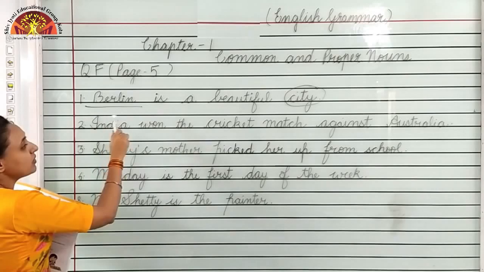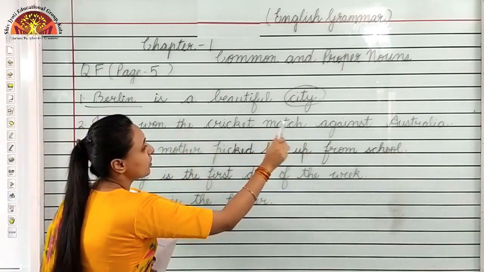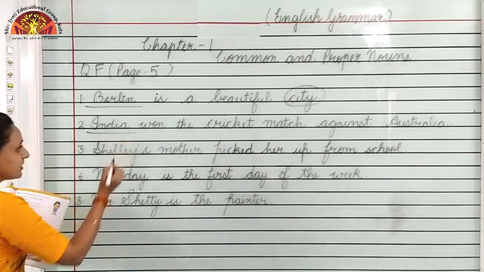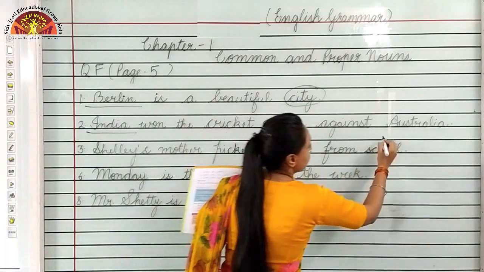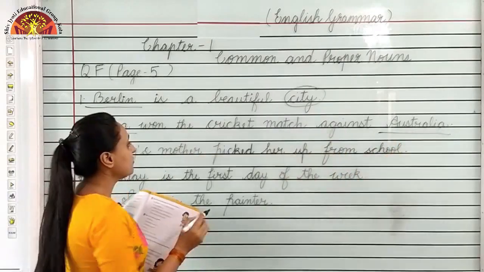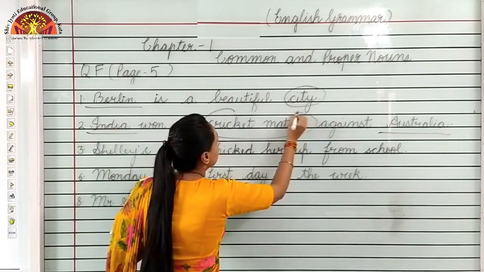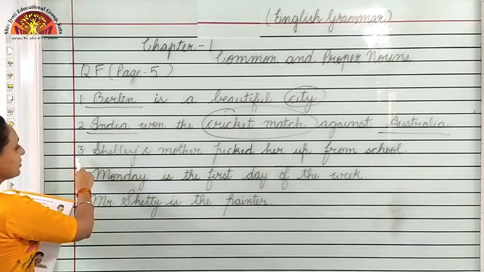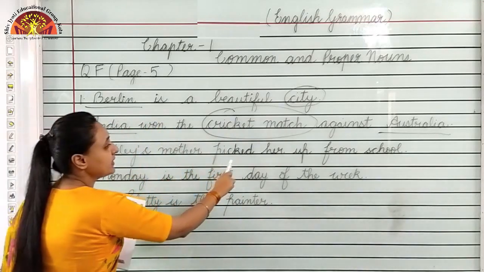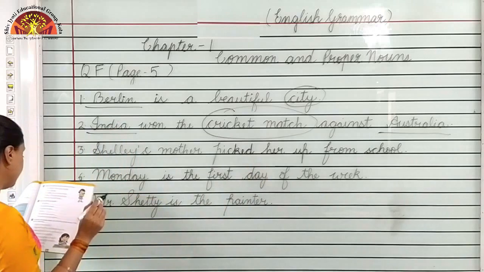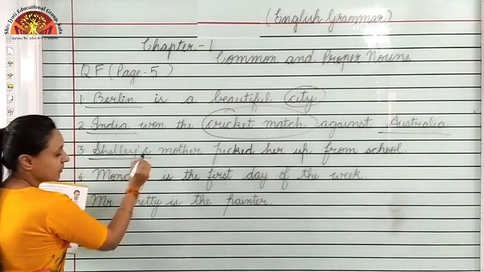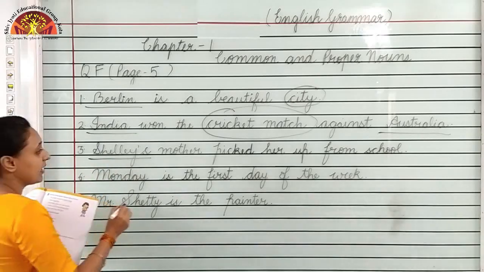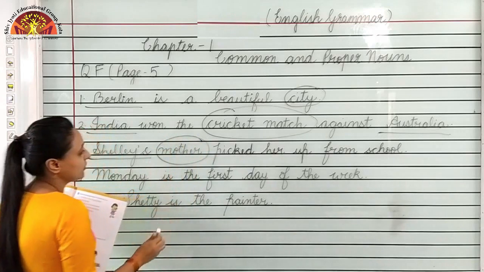Number 2, India won the cricket match against Australia. So, in this proper noun is India, underline it. Then, Australia is also a proper noun. And cricket match is a common noun. Okay, so circle the cricket match. Next, 3, Shelly's mother picked her up from school. Here, Shelly's, a specific name is given. So, Shelly's is a proper noun and mother is a common noun. Okay.